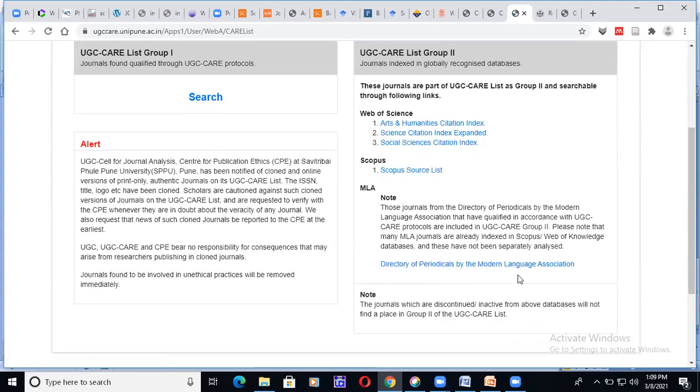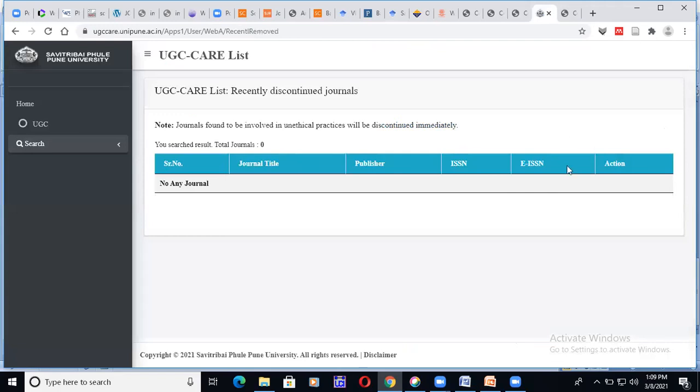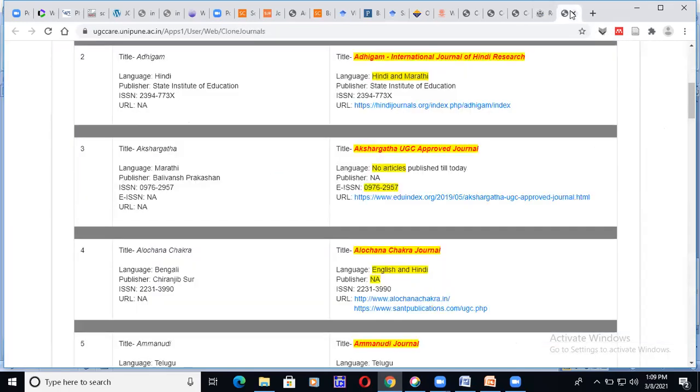Apart from that, MLA journals, MLA meaning Modern Language Association journals, are also available. These journals are also covered in Scopus. So you can cross-check with these UGC CARE journals. There is no discontinued journal this month actually.